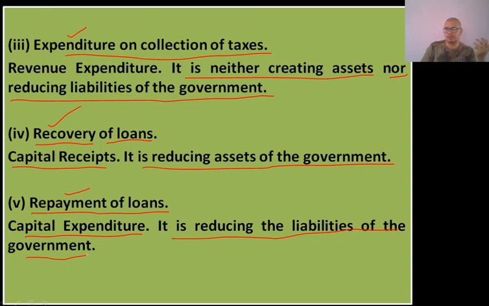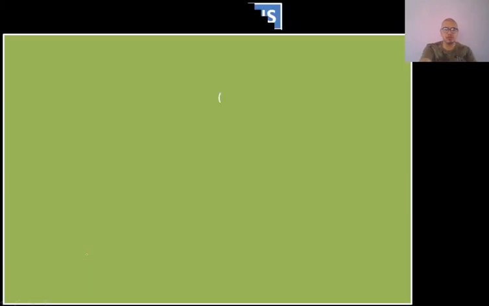And why is it capital expenditure? There are two conditions based on which we can identify whether a particular expenditure is capital expenditure or not, and that is reduction of liability and asset creation, RELAC. Reduction of liability is applicable here because an asset is not being created, but liability obviously is being reduced. So as a result, it is an example of capital expenditure. Hope you have understood how to solve this type of questions.